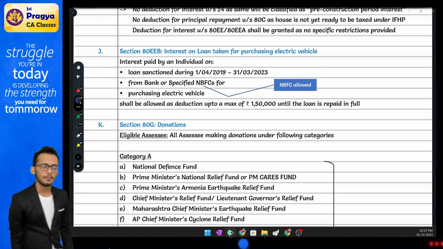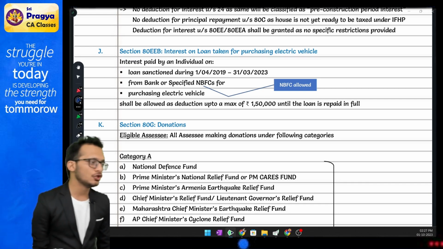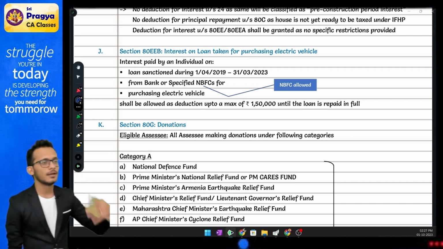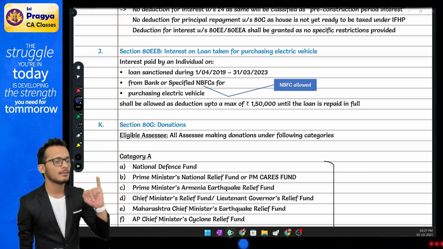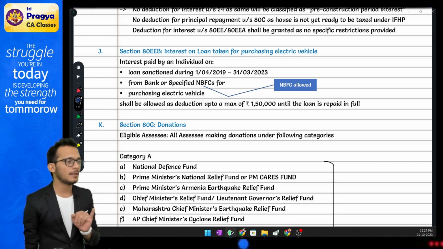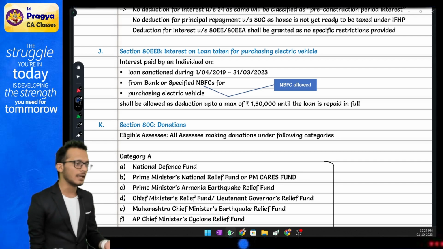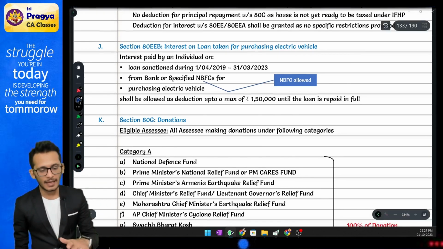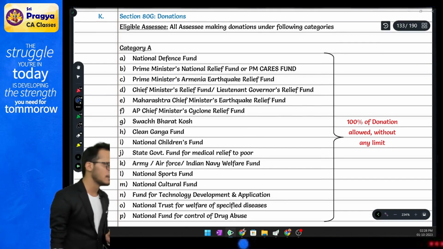Yes or no? Yes. If you have completed 80EEB, there is no 80F. There is directly 80G. Now 80G, like I have been discussing, we have 4 categories. Category A is called 100% without limit. Category B is called 50% without limit. Category C is called 100% with limit. Category D is called 50% with limits.